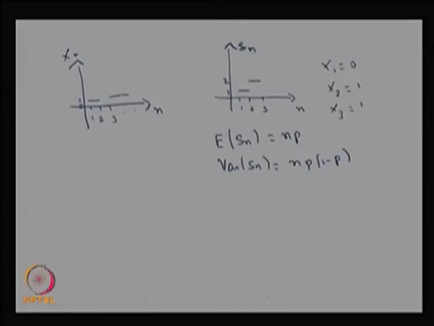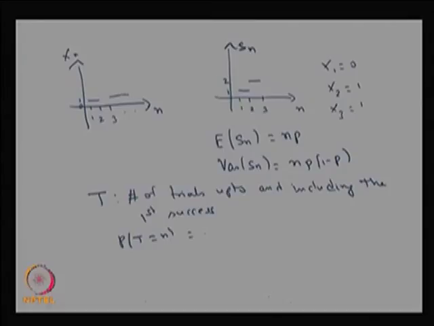I can also define a new random variable capital T, which is nothing but the number of trials up to and including the first arrival. Suppose it takes the value n. That means for the first n minus 1 trials I got failures, or no arrival takes place in those n minus 1 trials, and in the nth trial I get the first arrival.